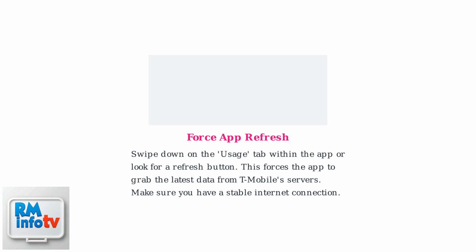First, force an app refresh. Swipe down on the Usage tab within the app or look for a refresh button. This forces the app to grab the latest data from T-Mobile's servers. Make sure you have a stable internet connection.